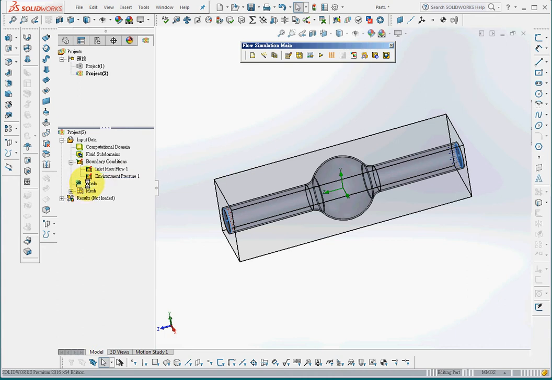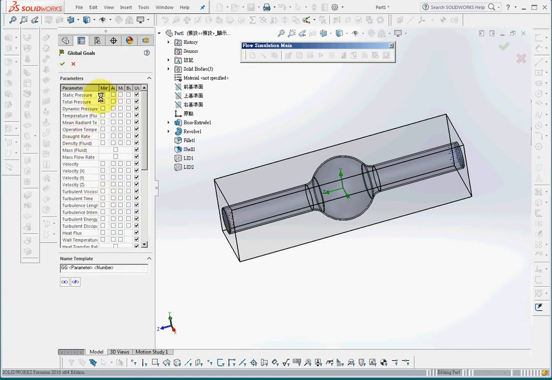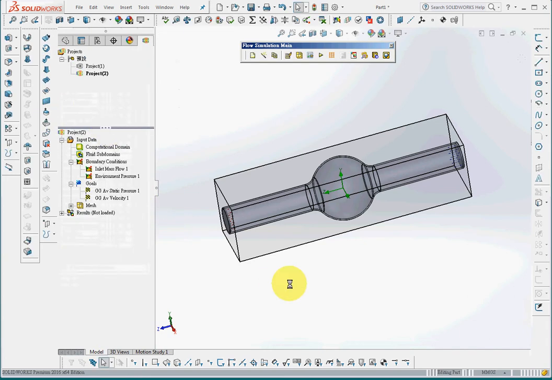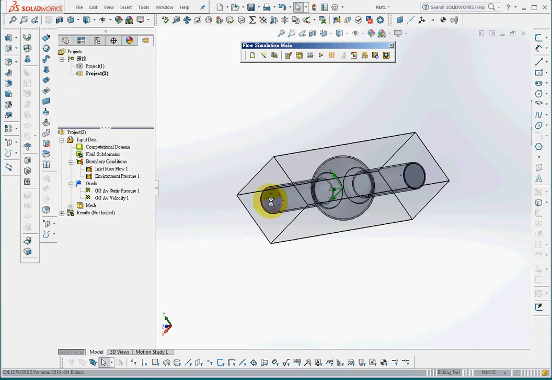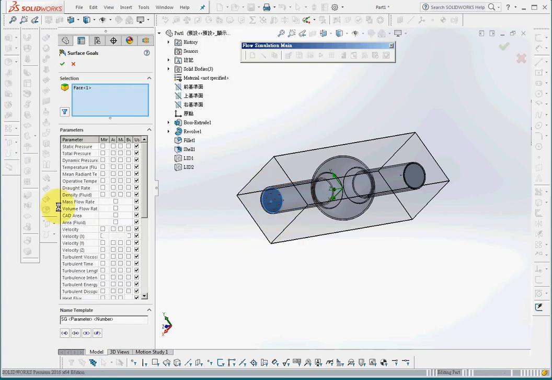For step 4, goal. Goal defines what we need to know in the result. So we'll choose average pressure and average velocity. And for the inlet surface, since we have already defined the mass flow, so we will let it calculate pressure and velocity of the inlet surface.